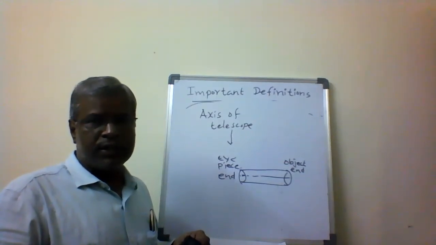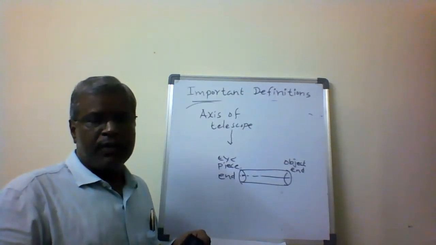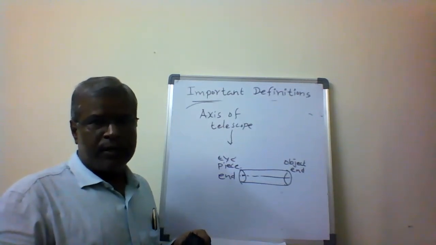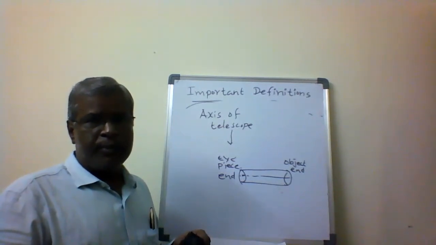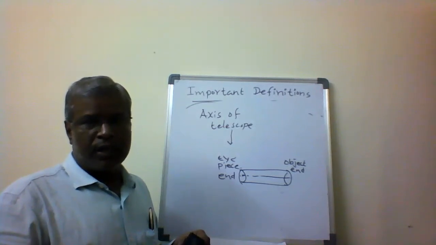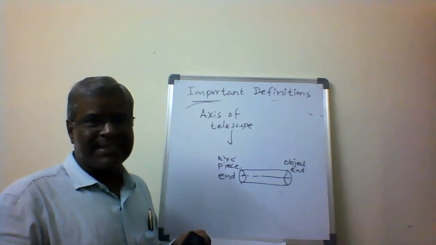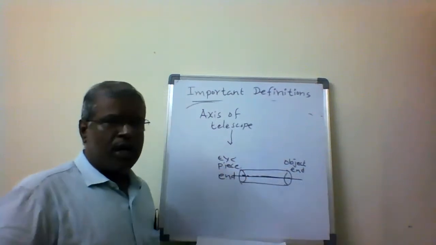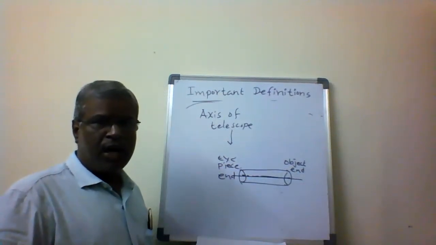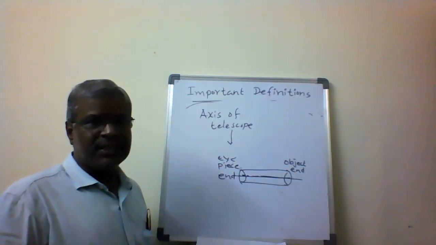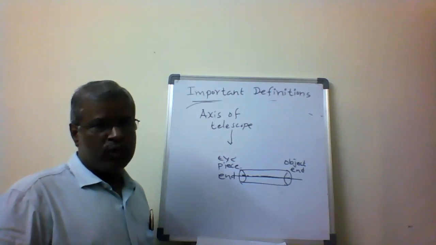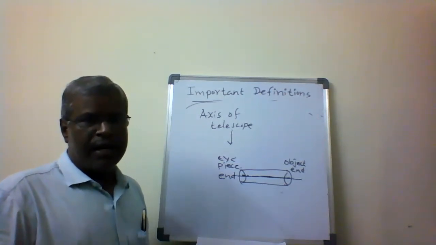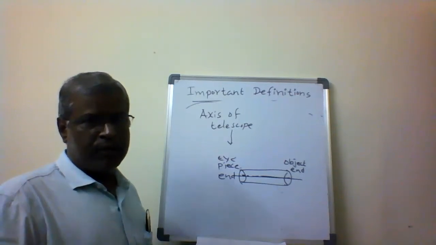So the imaginary line drawn between the eyepiece and the object end of the object glass, that we are going to call the axis of the telescope. So these both will be parallel lines. The line of collimation or line of sight and the axis of the telescope will be parallel to each other.